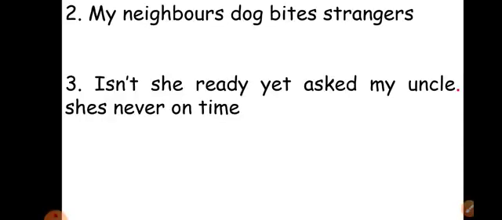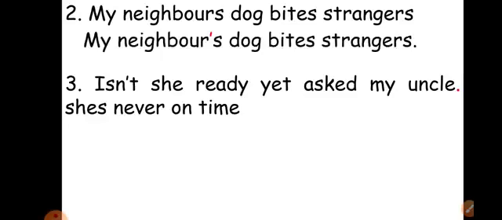Second question. My neighbor's dog bites strangers. Now children, I want you to be ready with your answer. Okay? You can keep your answer in your mind, which punctuation mark should be inserted and where. Which is the correct place to insert that mark. Now check your answer with my answer. See, my neighbor's dog bites strangers.